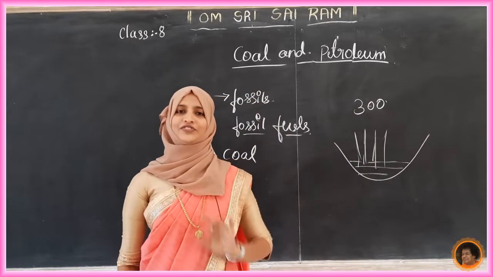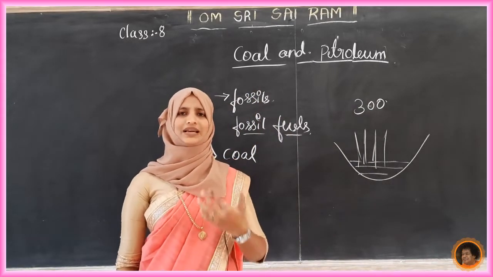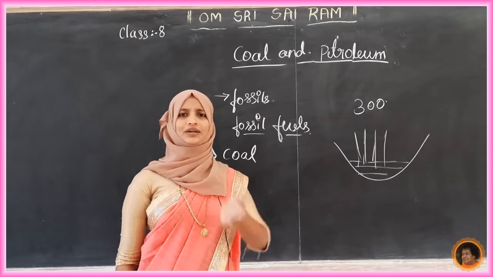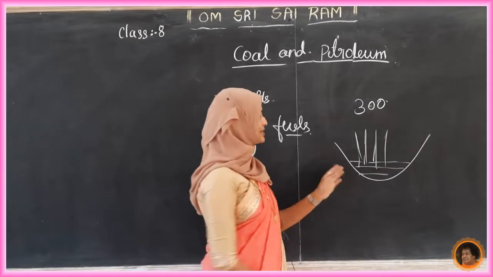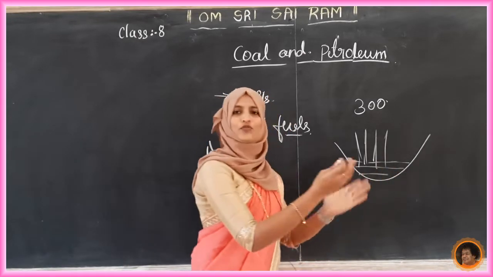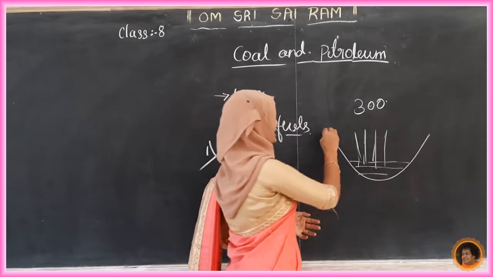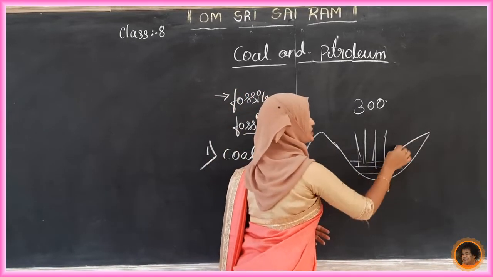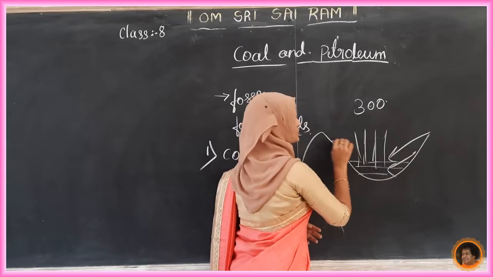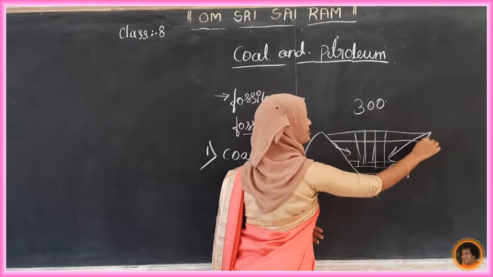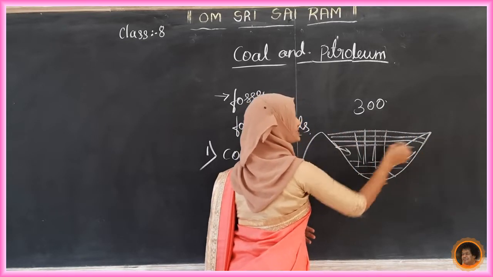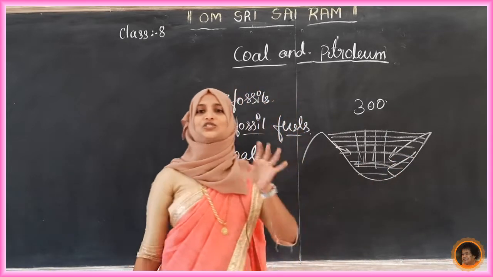After some time, because of some natural incident or disaster, this area was folded. In any natural disaster, the soil will cover things. So finally this dense forest was covered by soil.